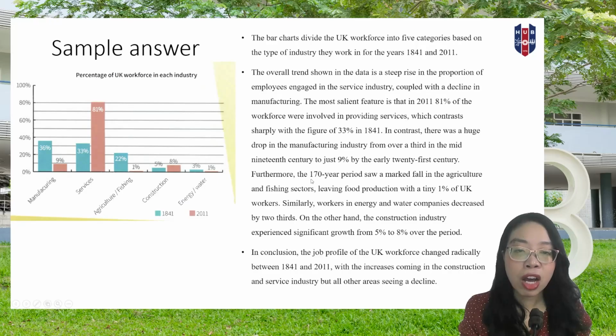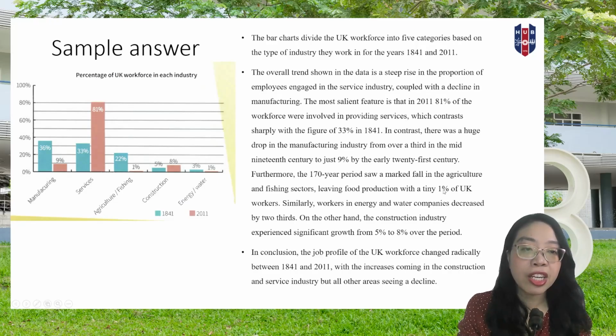The 170-year period, I can guarantee that this kind of writing will give you a much better score in grammar. Period saw a marked fall in agriculture and fishing sector, leaving, okay, this is another good example of grammar here, with a tiny 1% of the UK workers.